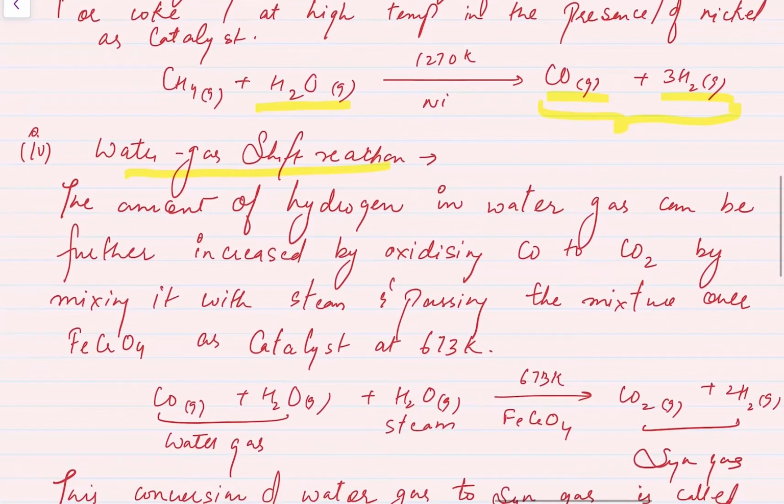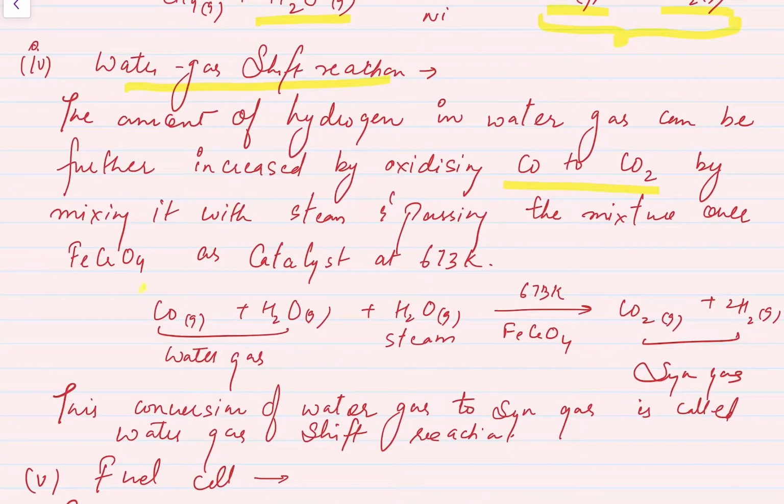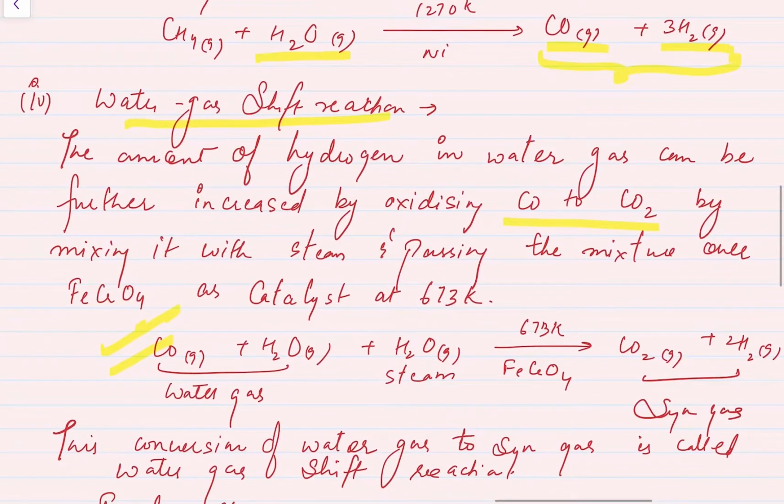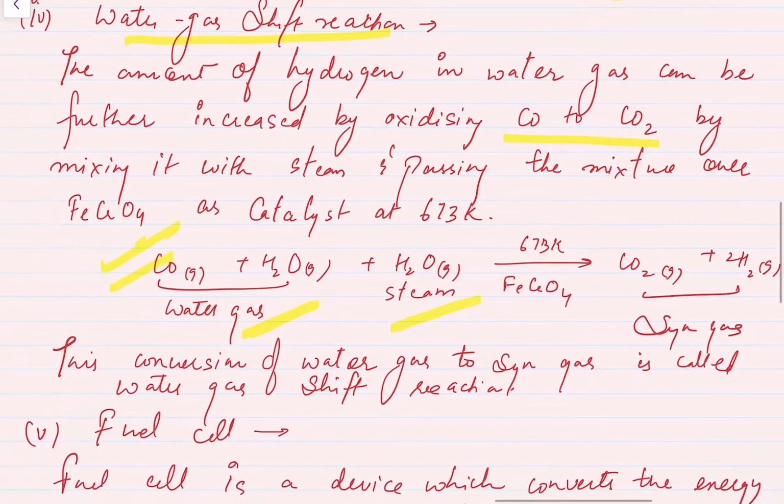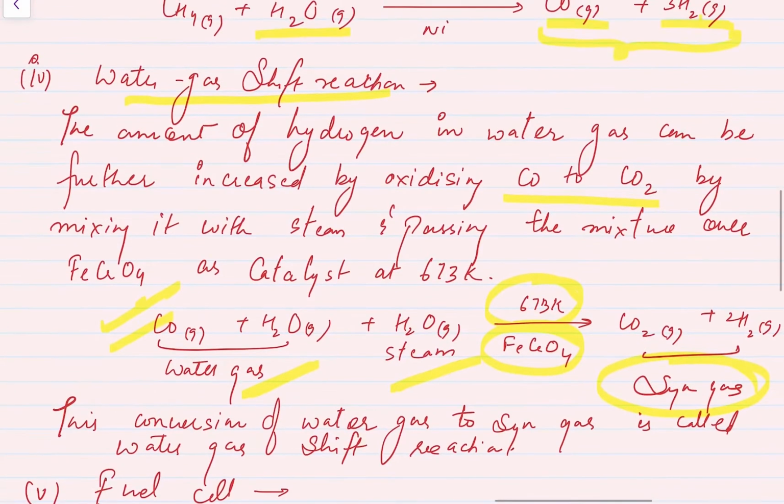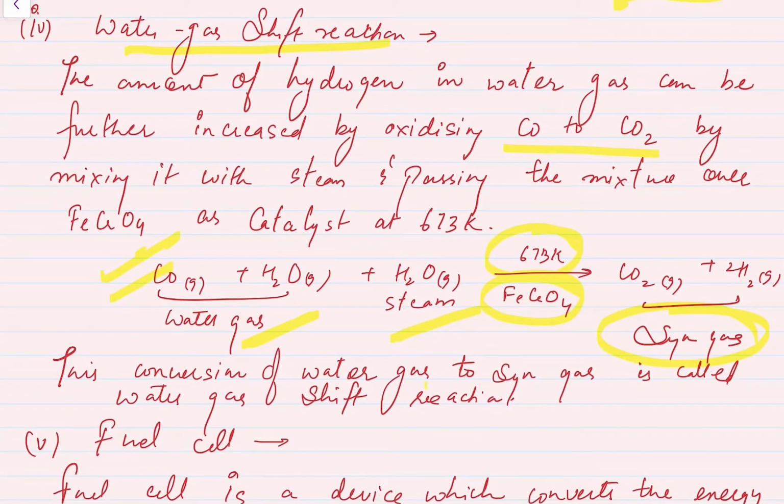The amount of hydrogen in water gas can be further increased by oxidizing CO to CO2 by mixing it with steam and passing the mixture over FeCrO3 as catalyst at 673 Kelvin temperature. So this is your water gas, right? CO plus water. CO plus hydrogen is your syngas and CO plus water is your water gas. So when we pass steam at 673 Kelvin temperature over the FeCrO4 catalyst, syngas is produced, right? So this conversion of the water gas to syngas is called a water gas shift reaction.